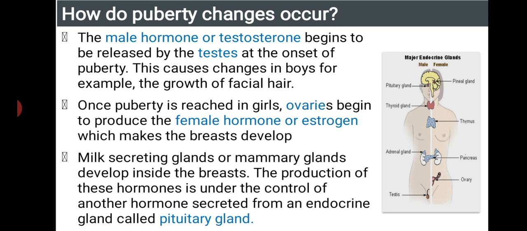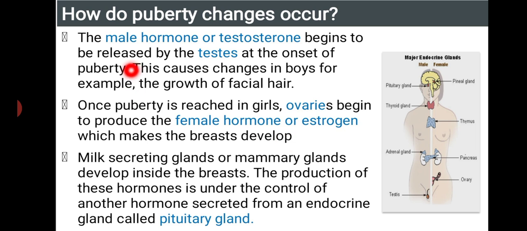The male hormone testosterone begins to be increased by the testis at the onset of puberty. During the maturity of a boy, the male hormone testosterone is released by the testis. Whenever it is released, it causes changes in boys, for example growth of facial hair, that is, beard and mustache. Once puberty is reached in girls, ovaries begin to produce the female hormone estrogen, which makes the breasts develop.